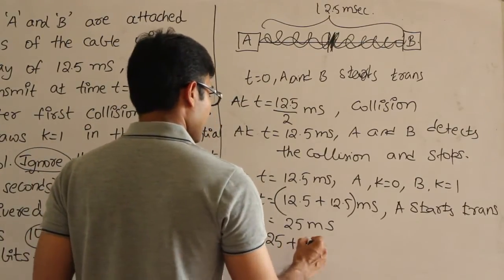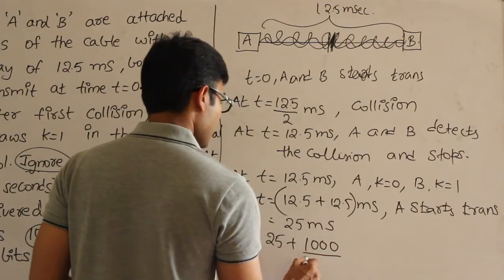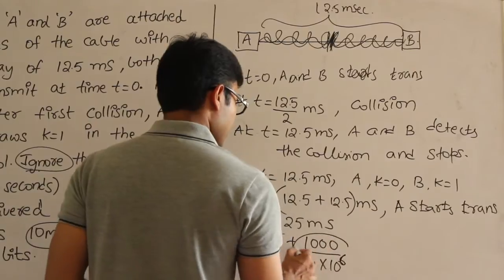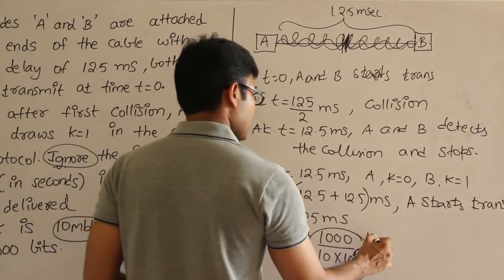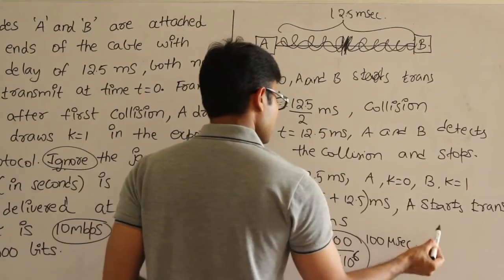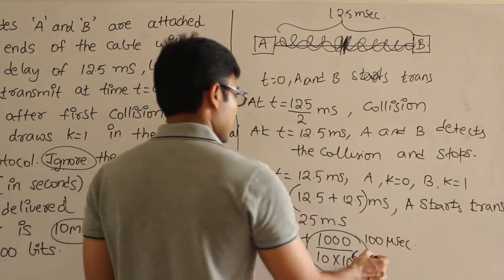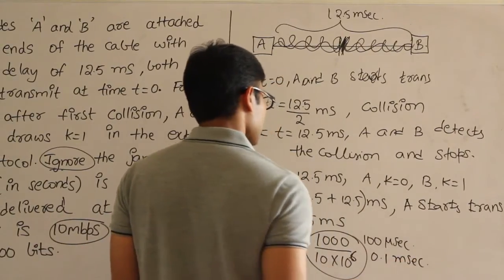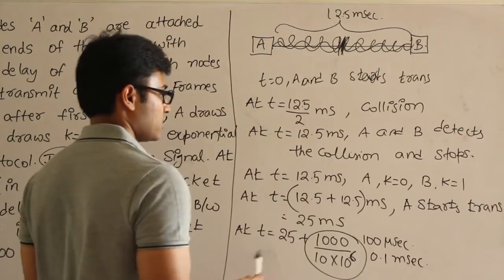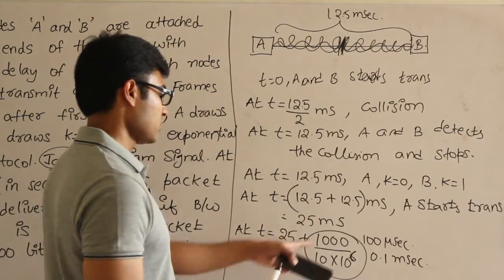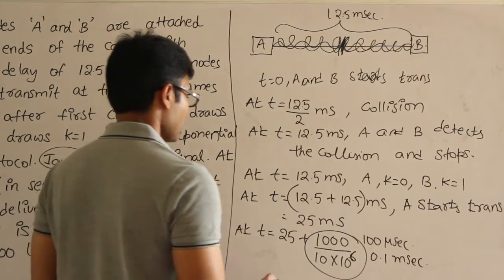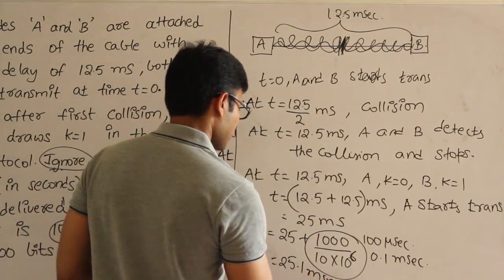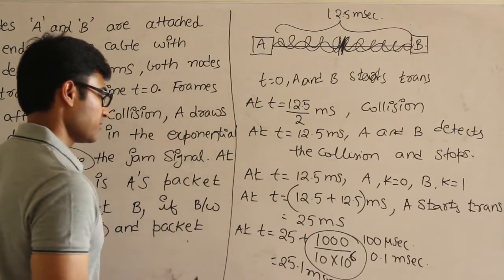Then it will be L by B. L by B is 1000 divided by 10 into 10 power 6, which is nothing but this entire factor, it is 100 microseconds, or you could take it as 0.1 millisecond, which is 10 power minus 4. So at 25.1 milliseconds, A will finish the transmission.